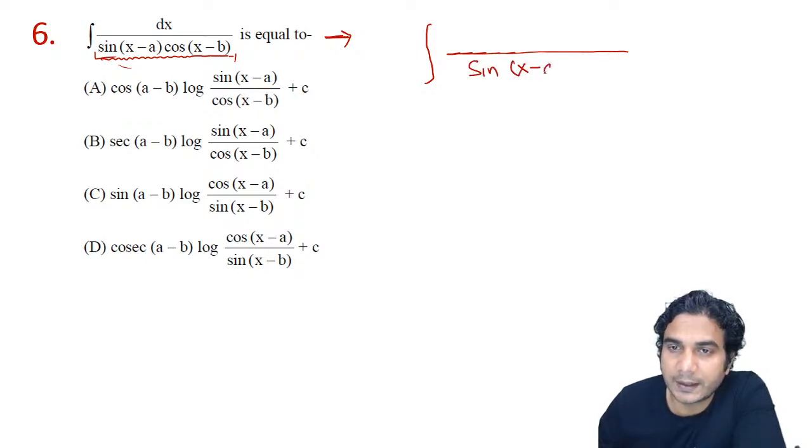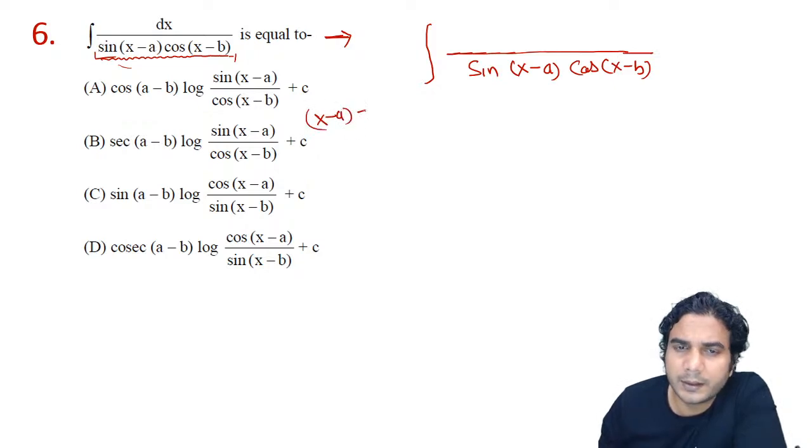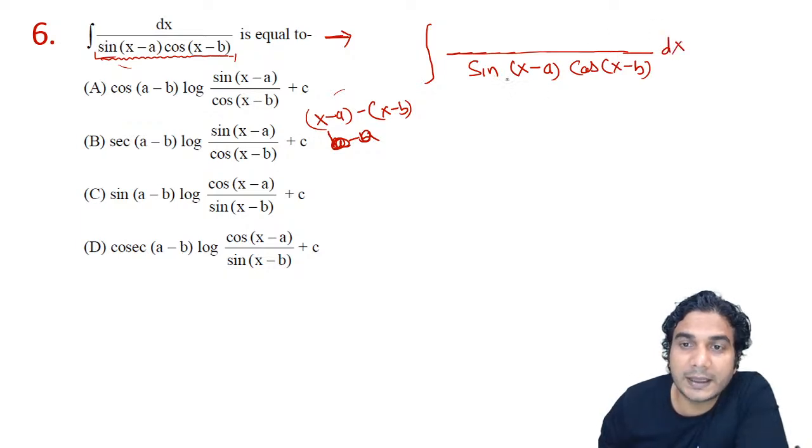You can see the first angle is x minus a and the second angle is x minus b. Take the difference of these two angles. The difference is nothing but a minus b, or b minus a, or it can be a minus b also. So using this difference, you can read this denominator as sine a cos b, and I am going to multiply it by sine of a minus b or cos of a minus b. Why sine of a minus b? First of all, a minus b is constant, so sine of a minus b will be constant.